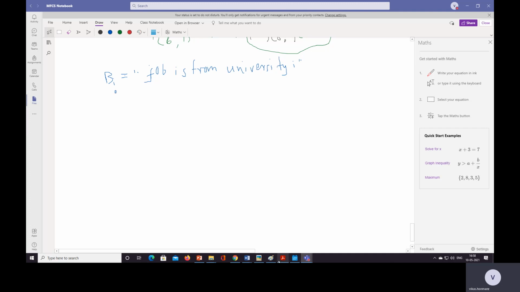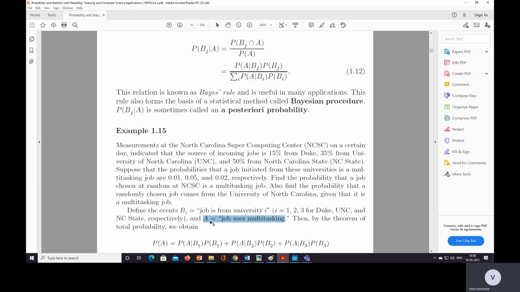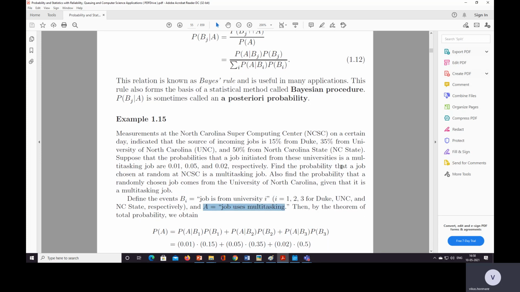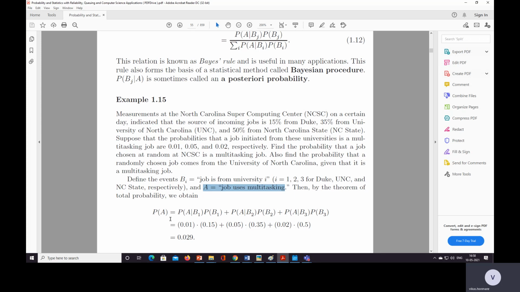A is the job is multitasking. Then by theorem of total probability, probability of A is equal to A given B1 into probability of B1, plus A given B2 into probability of B2, plus A given B3 into probability of B3. So A given B1 is 0.01 and B1 is 0.15.